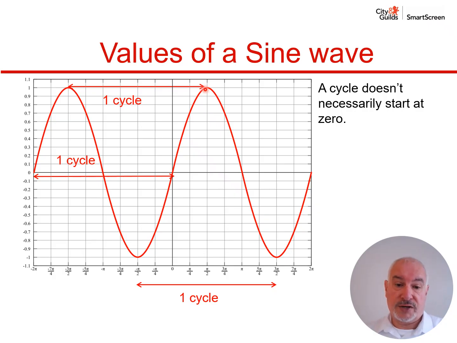Or a third example, we could start at the peak of the negative side, and we would then have to end at the peak of the negative side when it reaches that point again, and so there is one cycle. So you have numerous positions that you can start and finish. As long as you're starting and finishing at the same point in the cycle, that is still called one cycle.